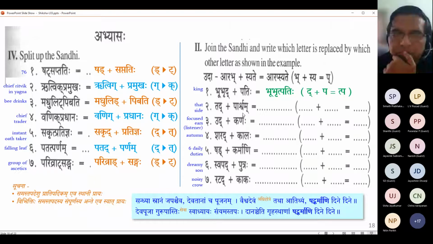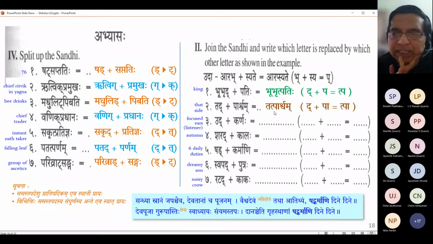Tapta Shram. Read this again. Tapta Shram. No. Where are you reading? You are reading something that I am not having on the screen. Tat plus Parshvam. Tad plus Parshvam. Tat Parshvam. Takara again. Okay. Tat Parshvam.